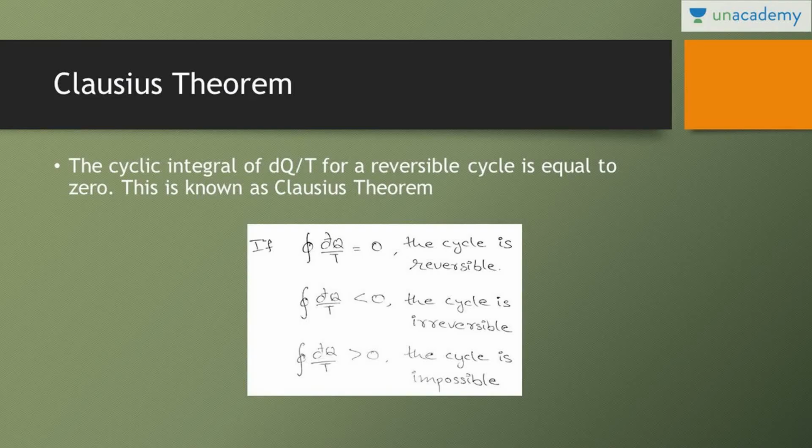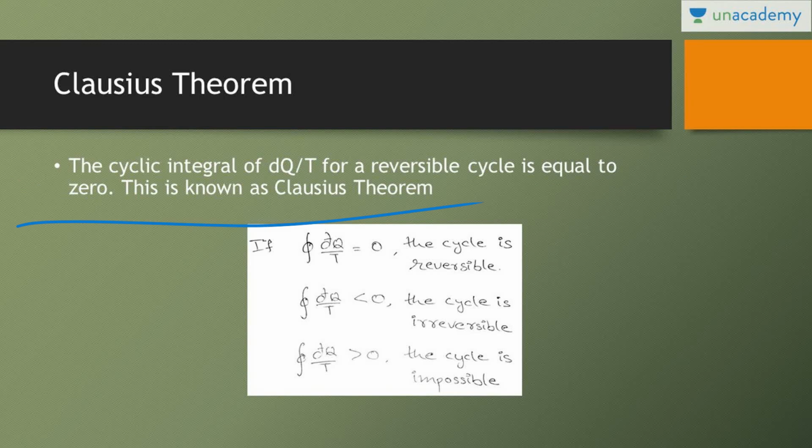So to start with the entropy concept, I would like to introduce the Clausius theorem. Clausius has said that if you take the cyclic integral of dq by t, that is the heat transfer by temperature, for a reversible cycle, it is always equal to 0. This is known as Clausius theorem.